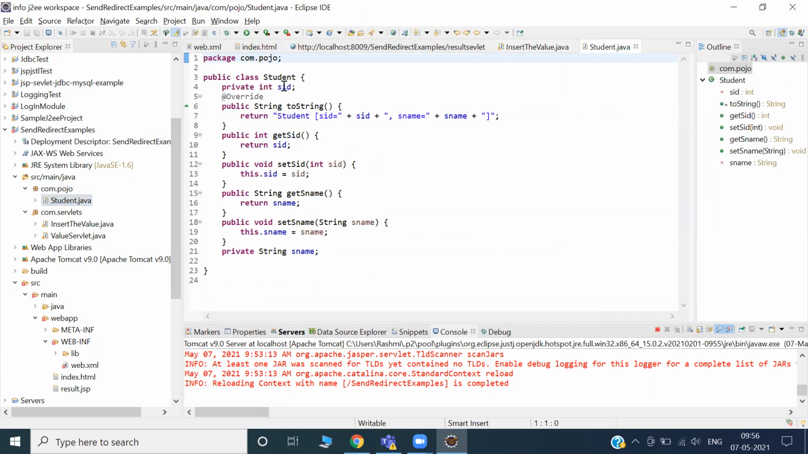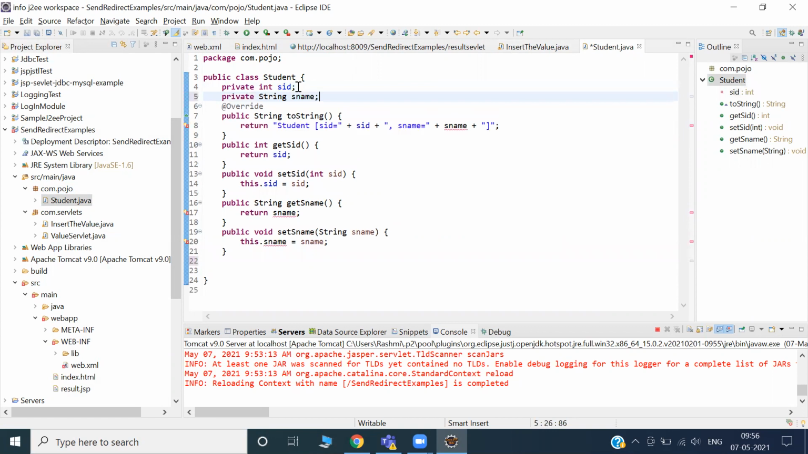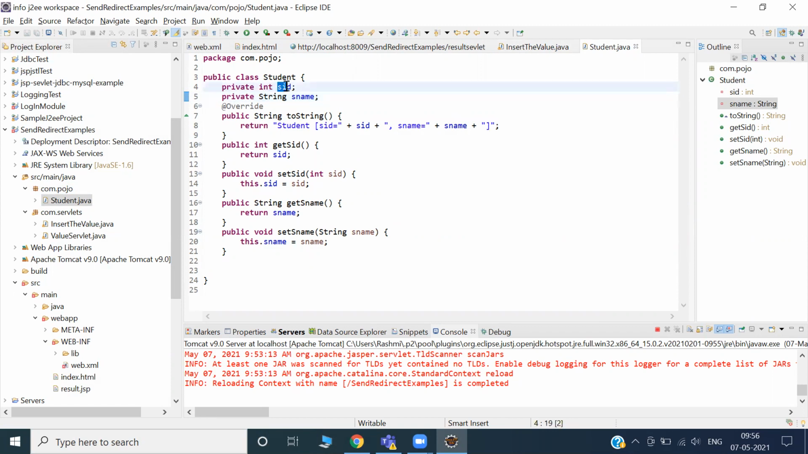What does it contain? Student ID, SID. Anything other? Name? Yeah, student ID and name also. Private string name. What should we do? Cut it and put it here so that it will be in good order. So what we have done: SID and SNAME.